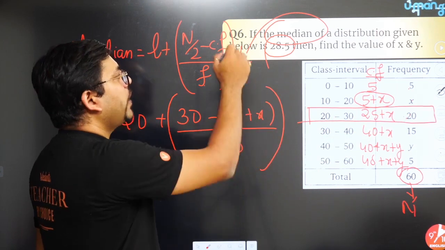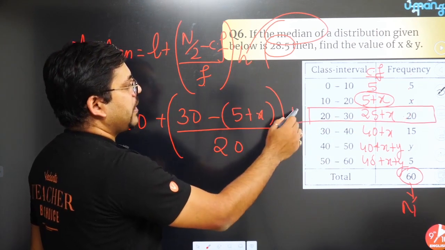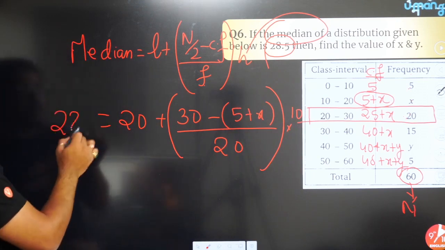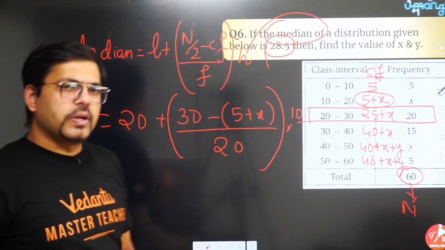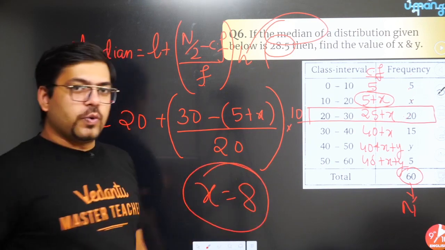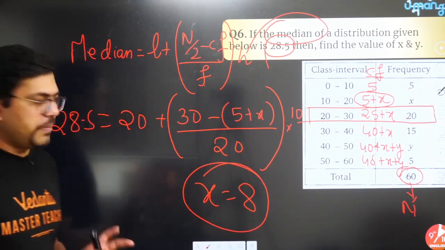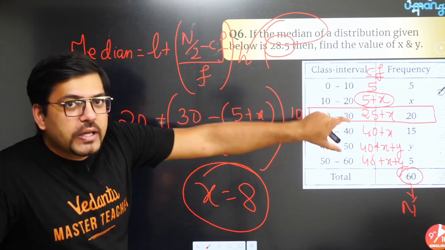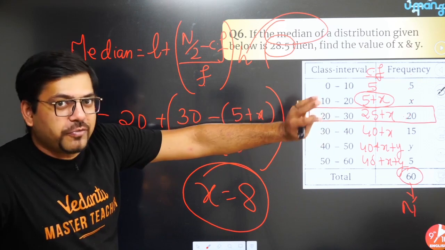Put the value into h, which is very simple, 10. You have put all the values. Here the median is already given, 28.5. If you calculate, you will get x equals 8 very easily. Just try calculating it once, you will get the answer. Super simple, not a big deal. But let me tell you, this does not look easy. If you don't know it, it will be tough for you.